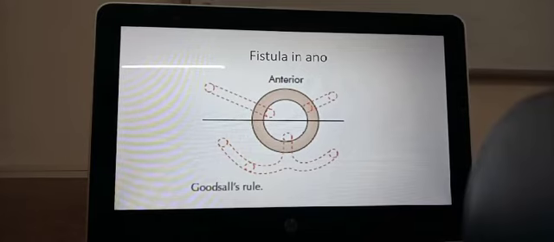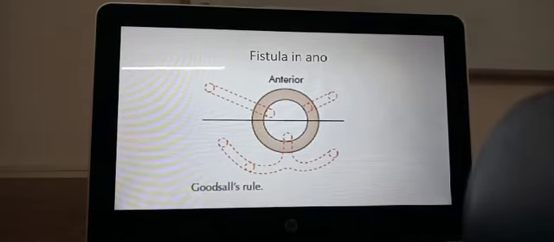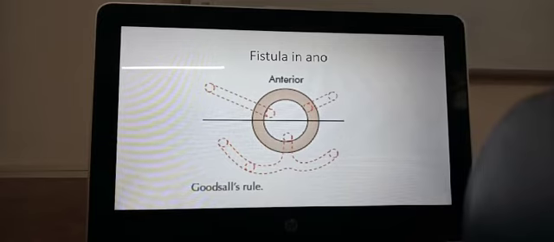Now this is called Goodsall's rule. Goodsall's rule says that if you draw a line across the anus, dividing it into two halves, if the fistula is opening anteriorly, it will follow the shortest path to the mucosa.